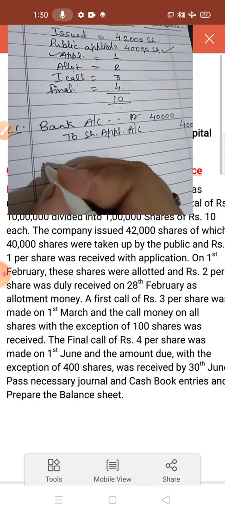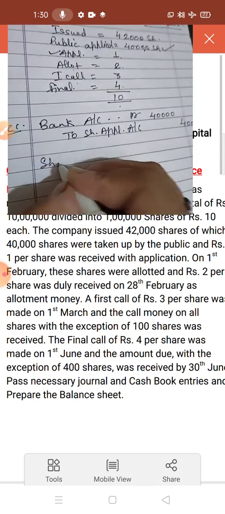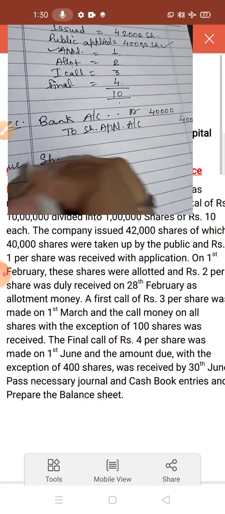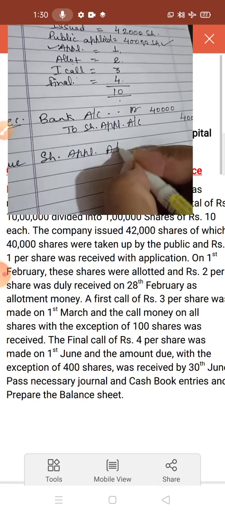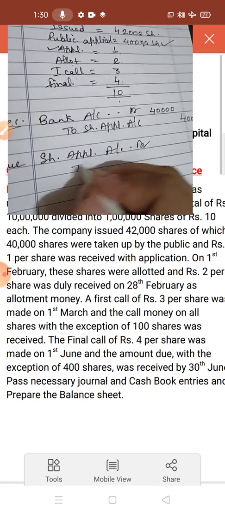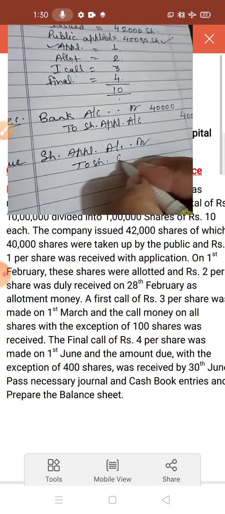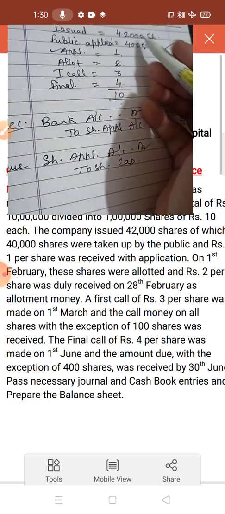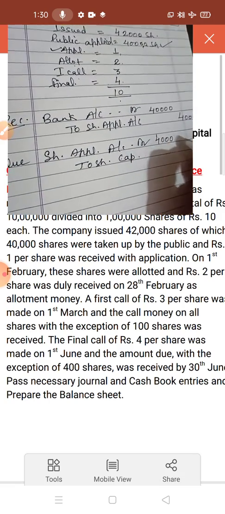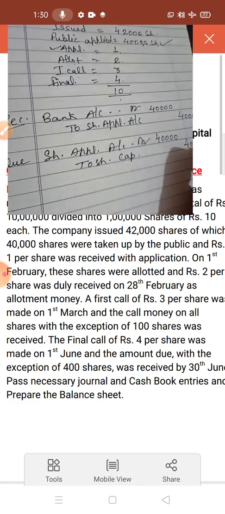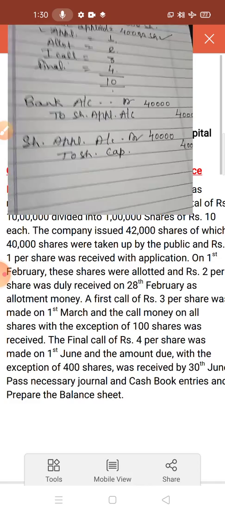Okay. Now the next entry is share application. This is the due entry. Share application account debit to share capital. So the same, 40,000 into 1, is equal to 40,000. Okay. Now come to the next one.